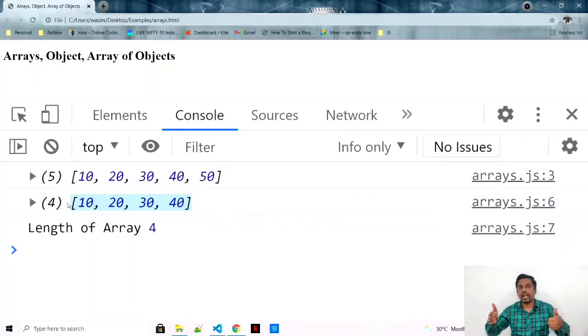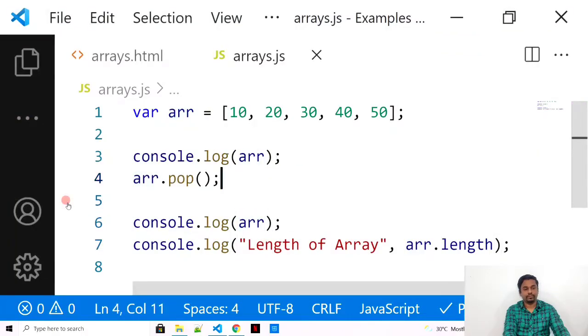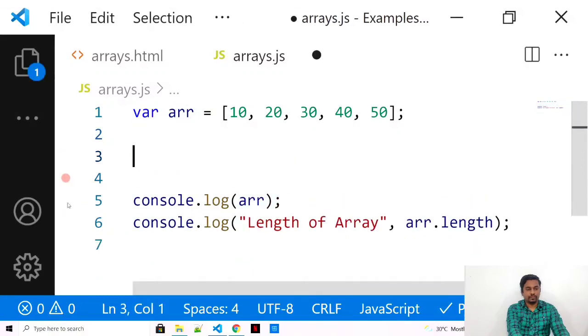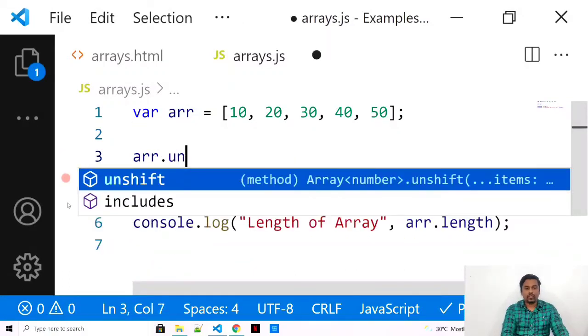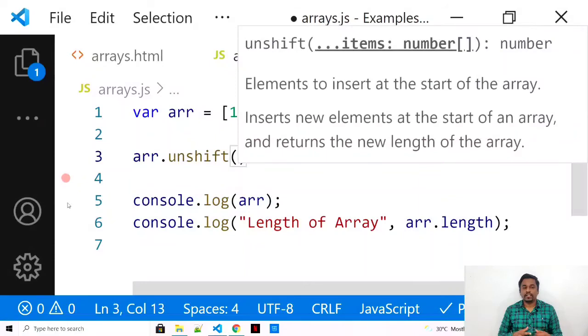We also have something which starts from the beginning of the array. So for the beginning we have shift and unshift. Let's see what shift and unshift do. Unshift takes elements to insert at the start of the array.